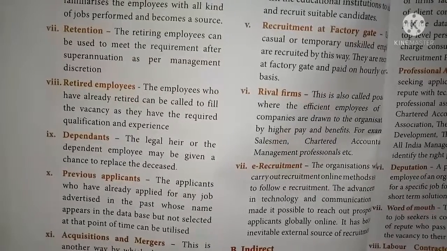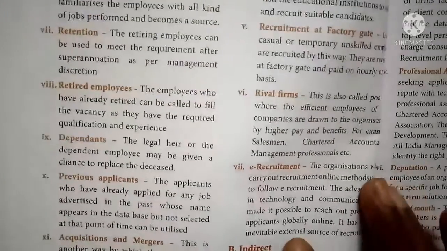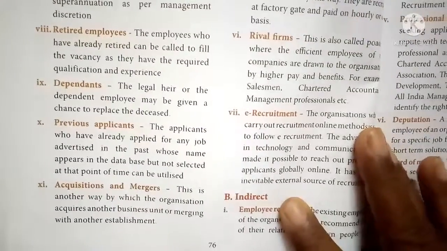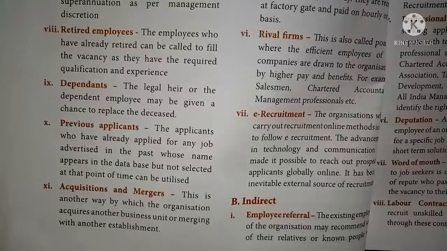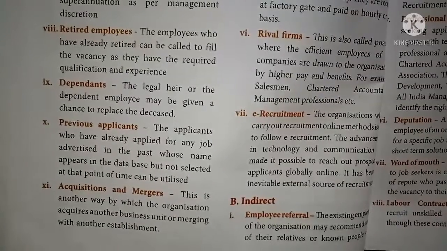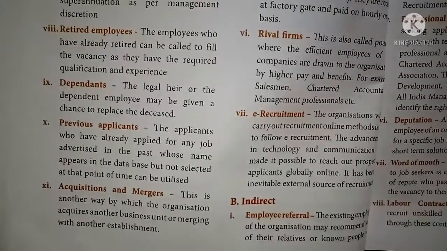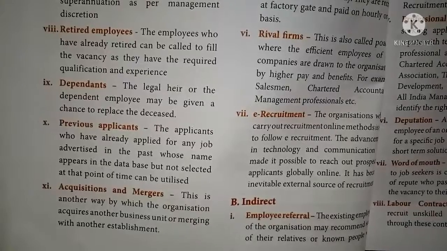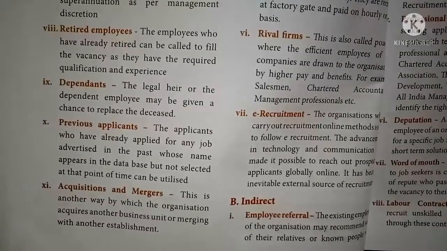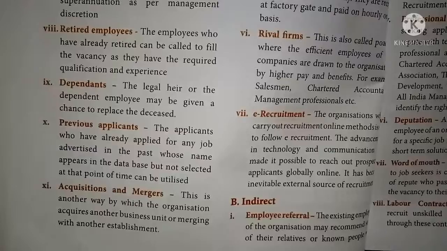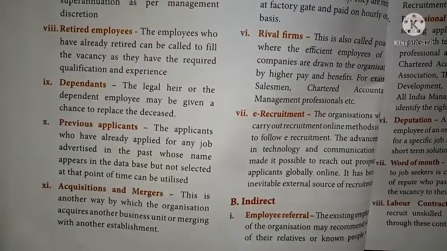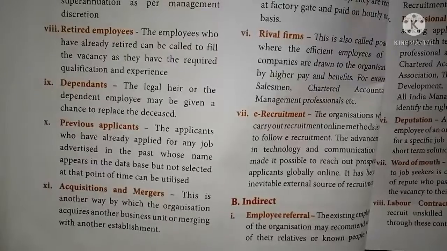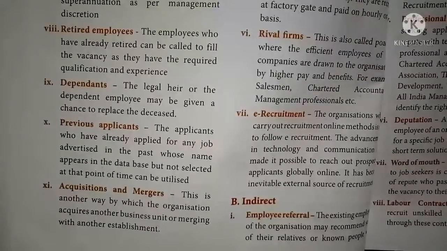And then previous applicants. The applicants who have already applied for any job advertised in the past, whose names appear in the database but were not selected at that point of time, can be utilized. This type of method is also followed by organizations.